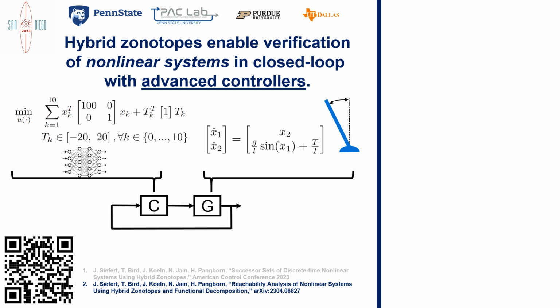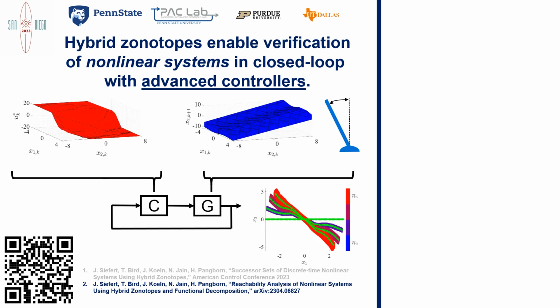Our follow-up paper builds on the numerical results and can handle continuous time dynamics, in this case a pendulum, and a neural net trained to approximate a nonlinear model predictive controller. So I will now amend my summarizing statement to read that hybrid zonotopes enable verification of nonlinear systems in closed loop with advanced controllers. We handle this more challenging example using the same approach.